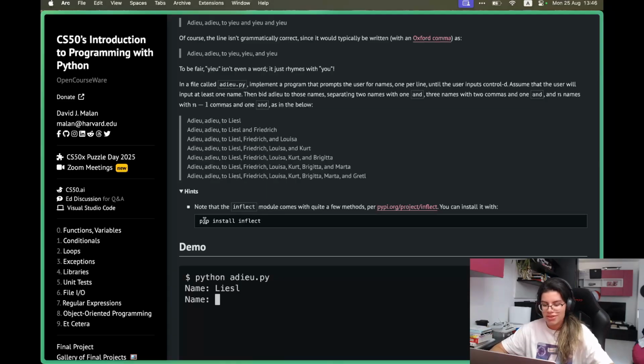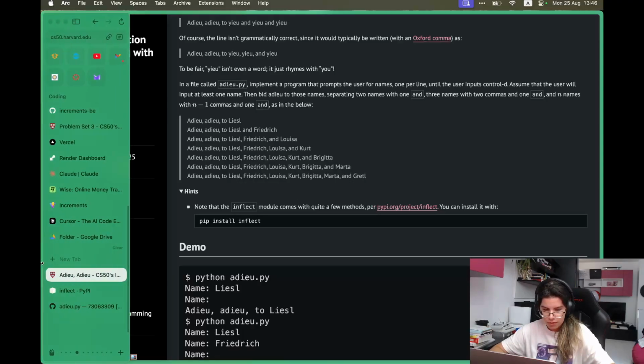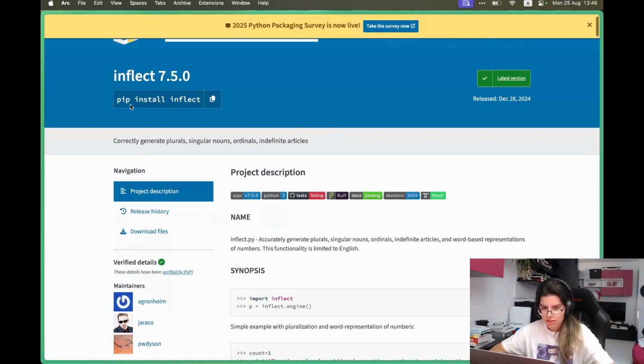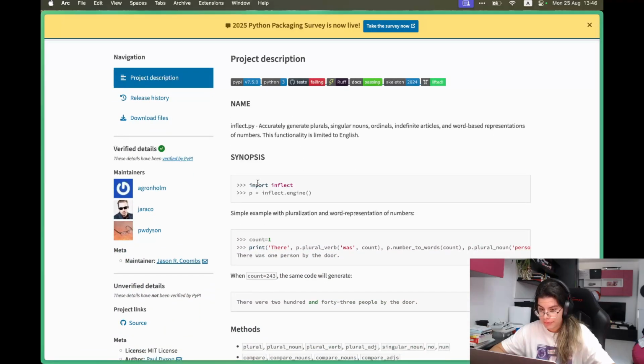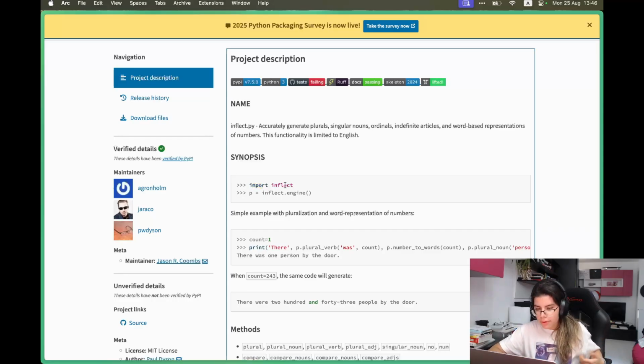Here's a hint from the CS50 team, which says that there's a package called Inflect, which we can use. I've opened this link, so let me just show you real quick. This is the package. It's installed with pip install inflect. And then there's some examples. So actually, let's just take a look at this. Once we have this installed, we import inflect. And then the first step is to call the engine method of inflect. This is just the engine that sets up all of the following methods that we're going to use, right? We don't use the methods directly on inflect, but we instantiate it through this engine.